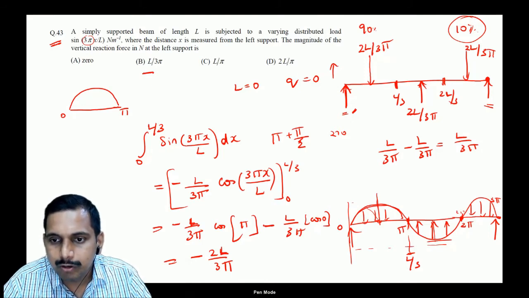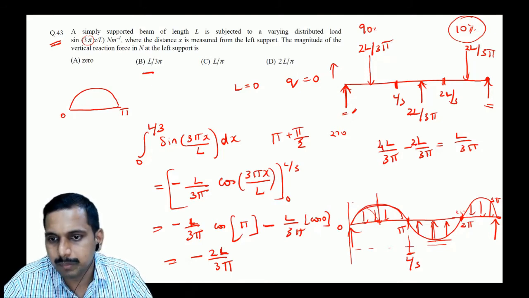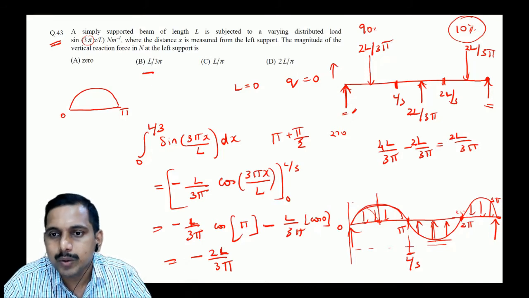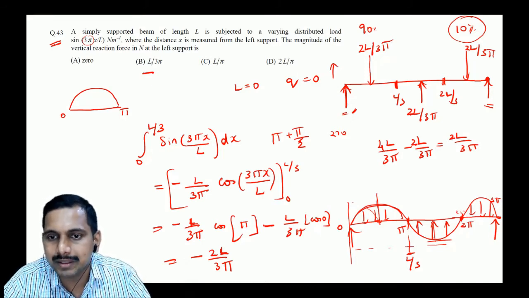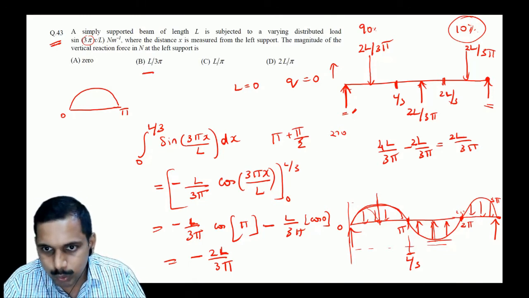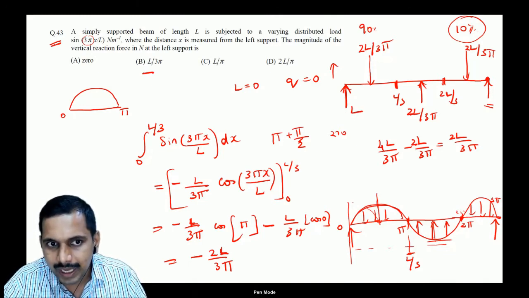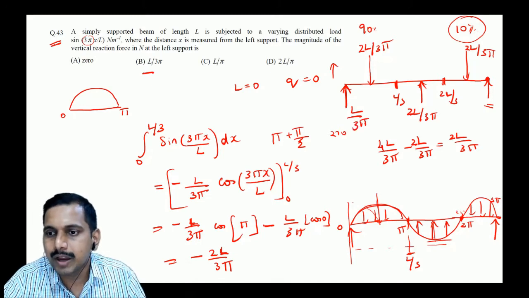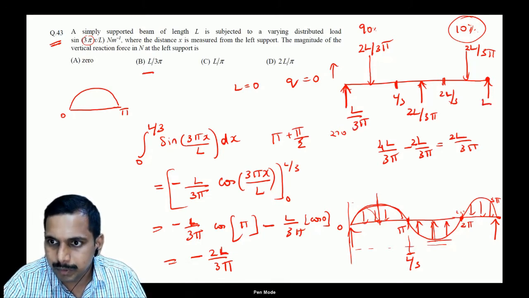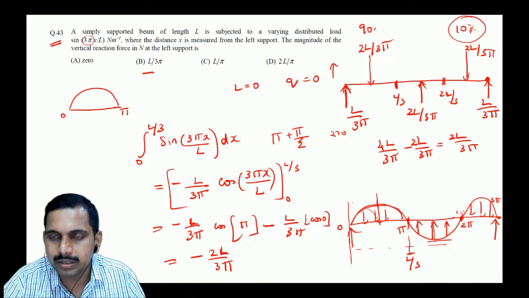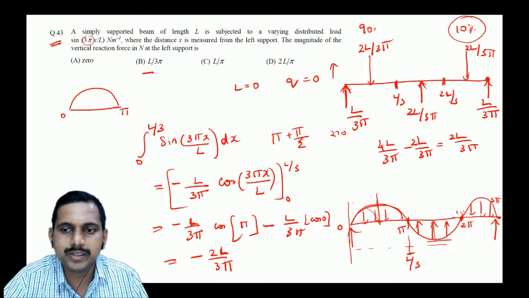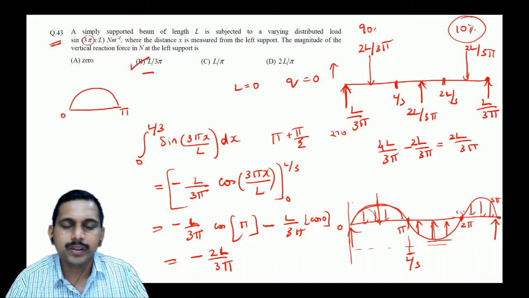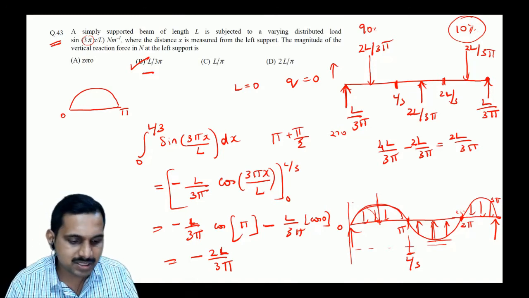The total would be 4L by 3 pi minus 2L by 3 pi. So it will be 2L by 3 pi would be the equivalent load. The reaction should be 2L by 3 pi. It is divided into two equal parts, so we can have L by 3 pi as the answer, correct? So we have to go slow when you do the problems, especially these kind of difficult problems. You have to go slow and steady, you will get it. So this is B, L by 3 pi. That is the answer which is given.